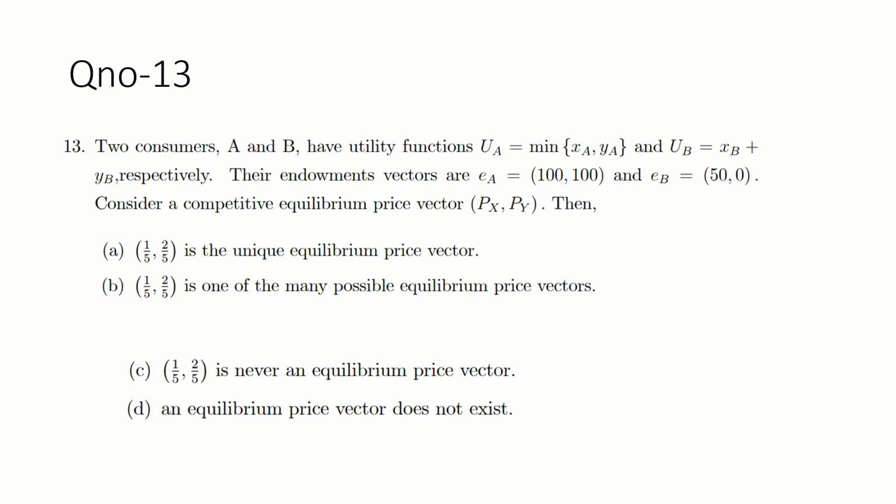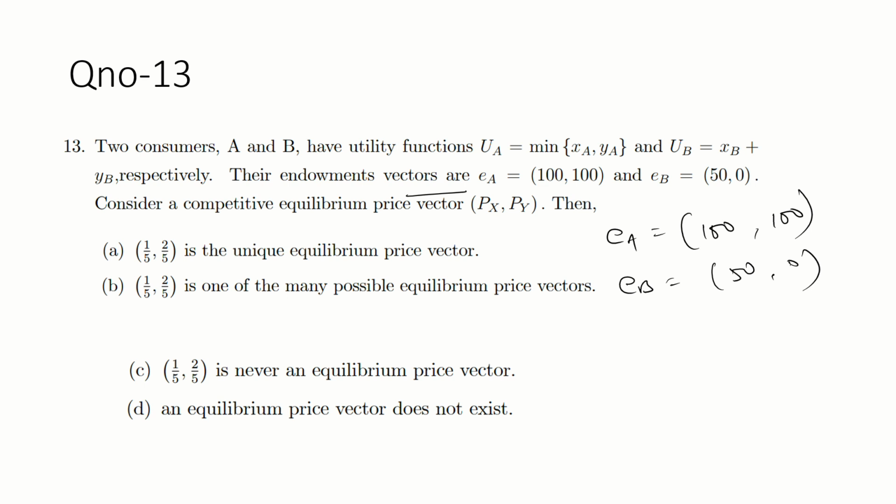And the endowment vector is also given. Guys, this is the endowment, meaning initial wealth. So EA is what? 100, 100. That is your wealth. And endowment of B is what? 50, 0. Consider a competitive equilibrium factor price, that is Px and Py. Then what is the unique equilibrium price or multiple equilibrium prices?